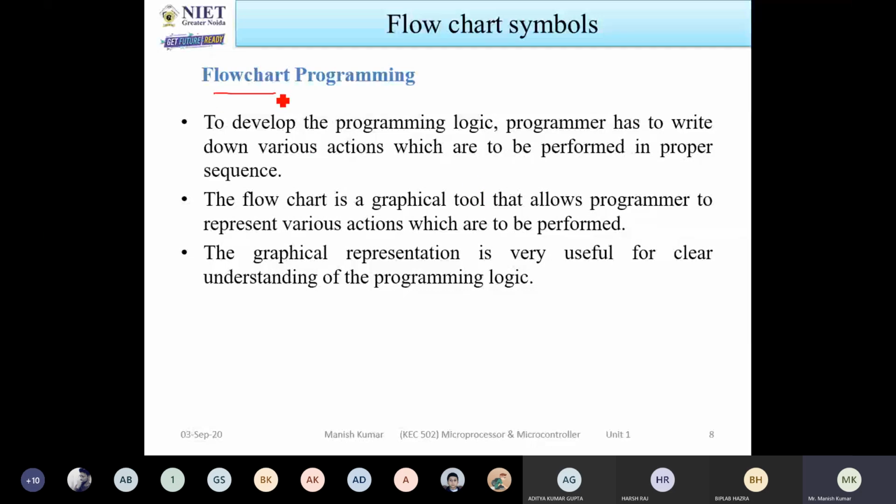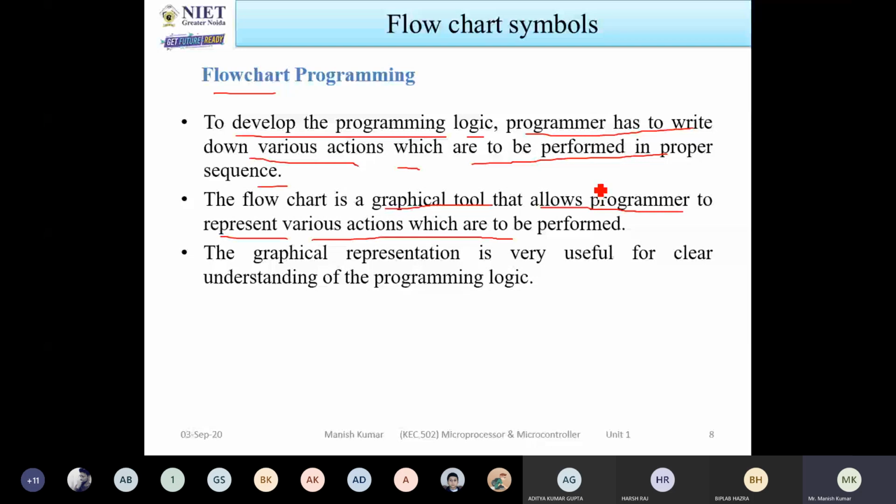To develop the programming logic, the programmer has to write down various actions which are to be performed in a proper sequence. If you are able to write the flowchart, it means you can easily write the programs. Okay. So this is a graphical tool that allows the programmer to represent various actions which are to be performed. This graphical representation is very useful for understanding the programming logic and finding the solution.